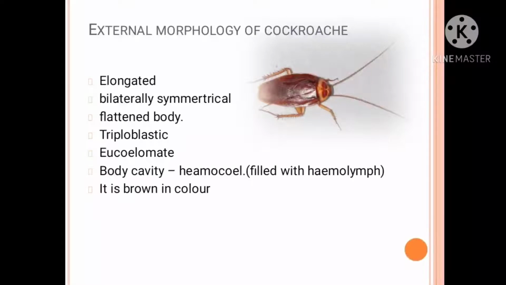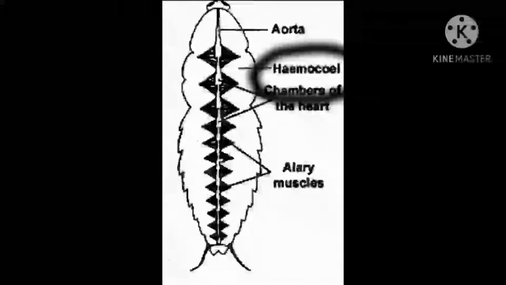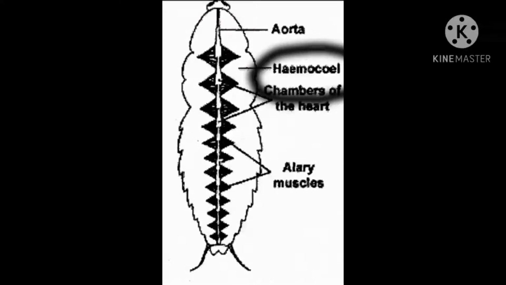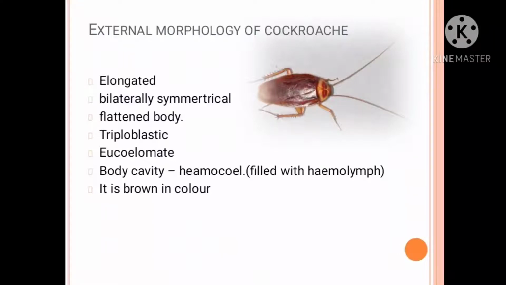Now here, just now I told you these cockroaches are eucoelomate. See here, the body cavity is called the hemocoel, and that hemocoel is filled with the hemolymph. In the human being, blood is present, but in the cockroach body blood is not present.